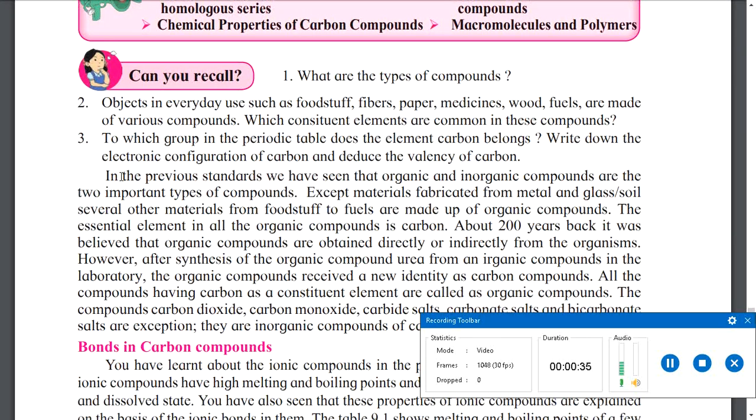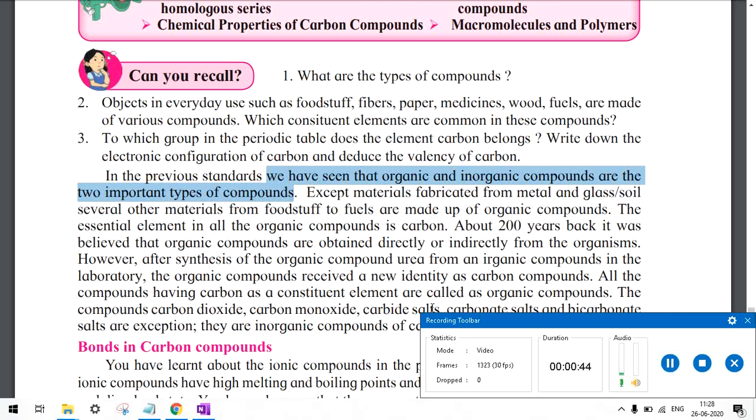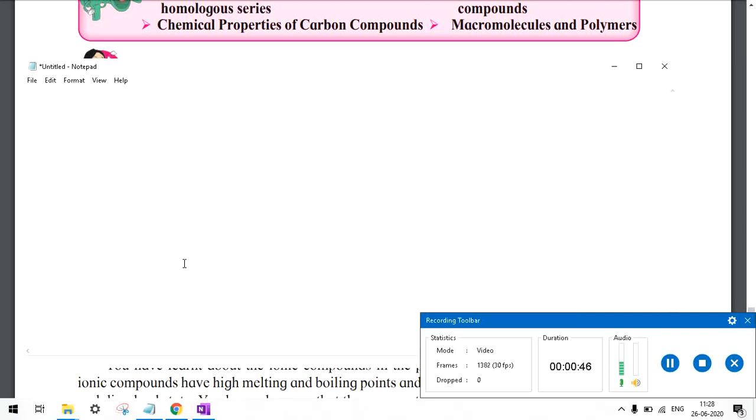In the previous standards we have seen that organic and inorganic compounds are the two important types of compounds. Now the question arises: if organic and inorganic are two types of compound, what is an organic compound? The first question that should arise in your mind is, what is an organic compound? So let me tell you about organic compounds.